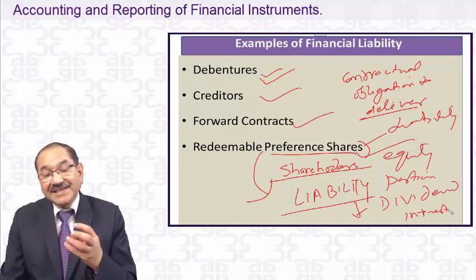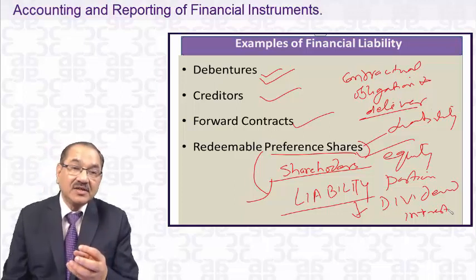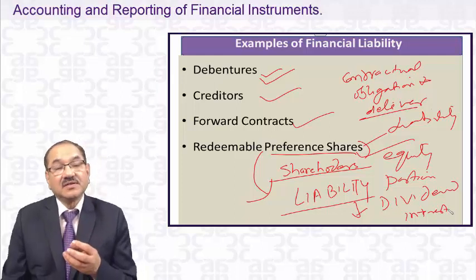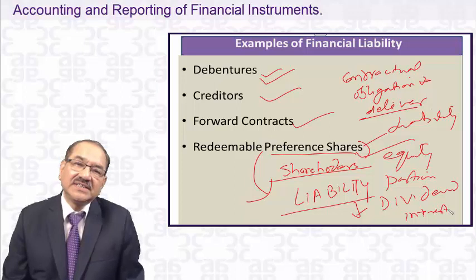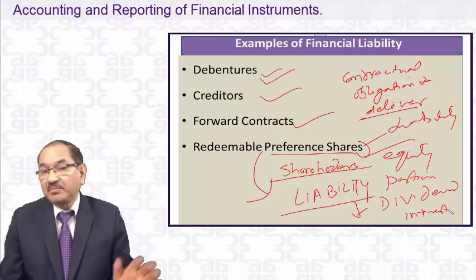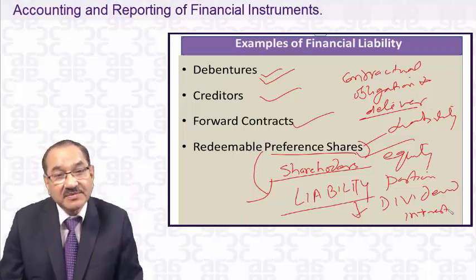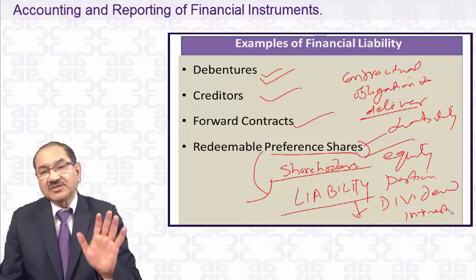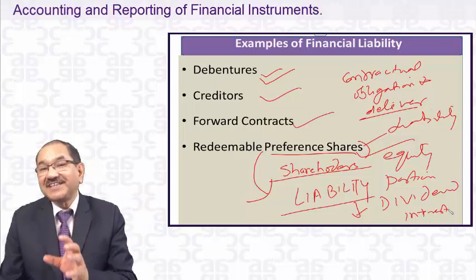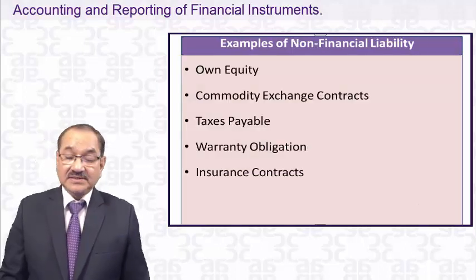Now, no doubt under the tax laws, this dividend, even if we are showing it as an expense, they will not allow it as an expense. But that's the income tax law. There are so many other things they don't allow. Some income they don't treat as income, different from what is written in the financial statement. So that's the income tax law. But what the accounting will be is that the dividend will be treated just like an interest. Now the examples of non-financial liability.